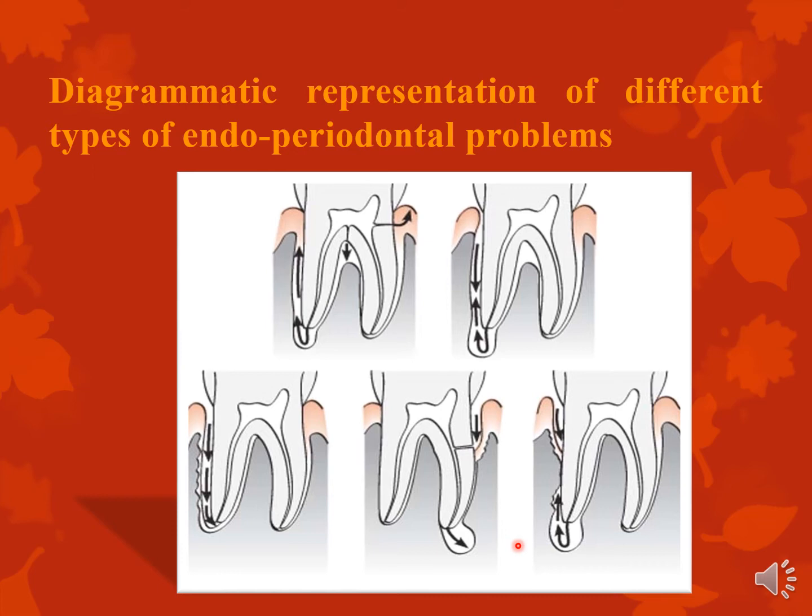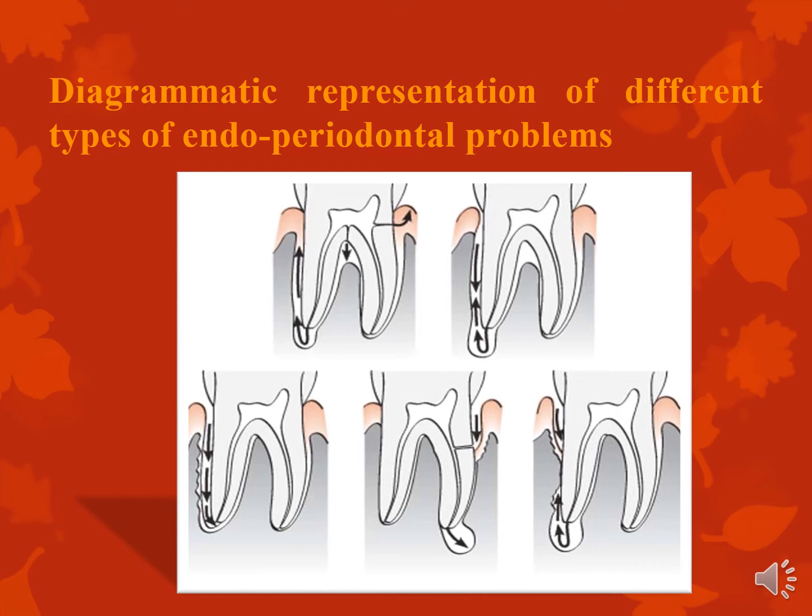And then you have the last category, which is the easiest to diagnose, which is true endoperio lesions. Here you will see a clear sign explaining why there is an endodontic involvement, once again, like a fracture or a history of trauma or a deep caries, and you will have a periodontal pocket, which is explaining the etiology of the periodontal lesion, and both have extended to unite and now have become a true combined endoperio lesion.